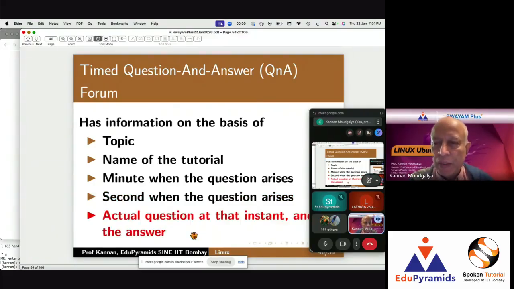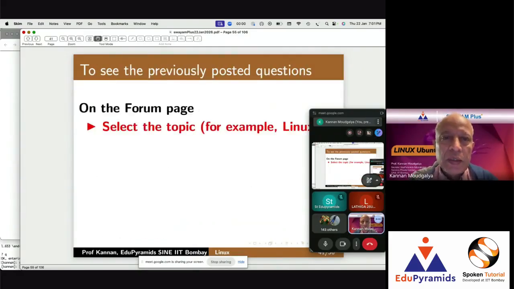And if you ask a question, our mentors will answer. The moment it is answered, that answer is available to all the students who have that question. The students know exactly how to locate it and see if it is already answered, right? But it is possible for somebody to say that, well, you have answered, but you have not answered my doubt. I have this additional doubt. I will tell you how to answer. I will explain that also, right? So to see the previously posted question on the forum page, select the topic, for example, Linux.